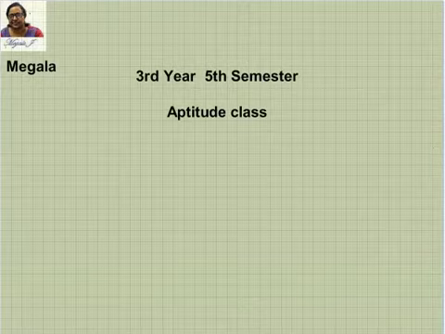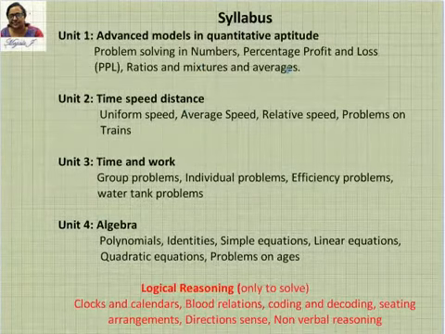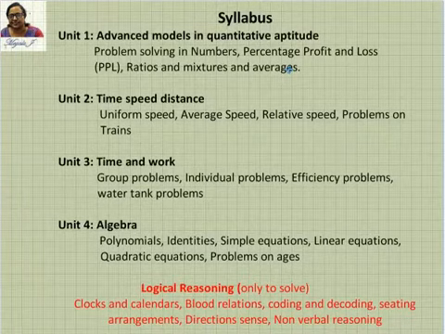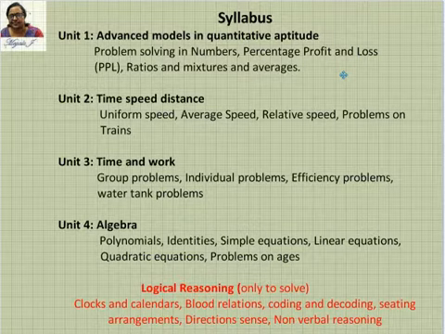And the syllabus for this has 4 units. The first one is going to be just a revision class of numbers, percentage, profit and loss, ratios, mixtures and averages. And the second chapter which you're going to have is time, speed and distance, followed by time and work and algebra. And the last one, which I have mentioned here, is logical reasoning.